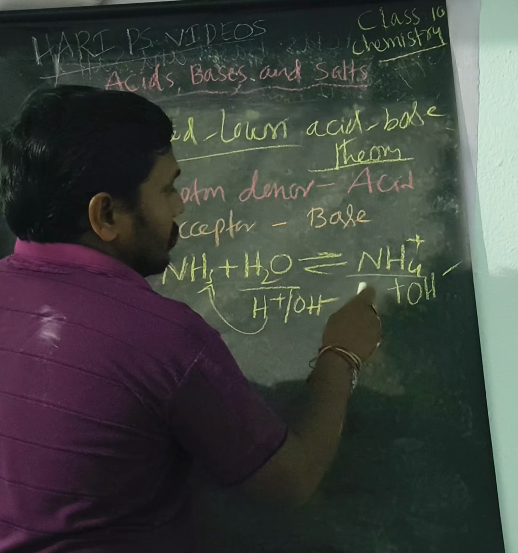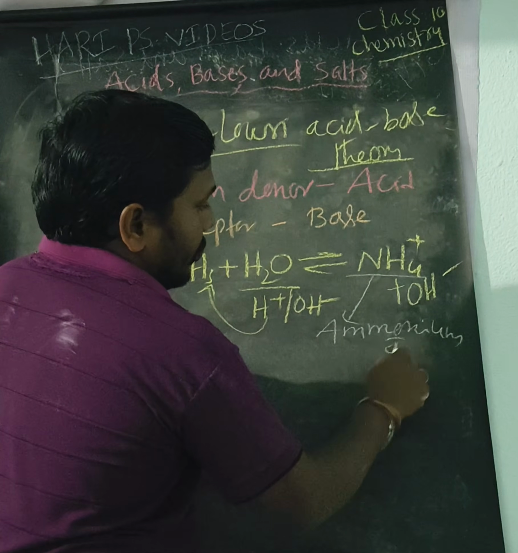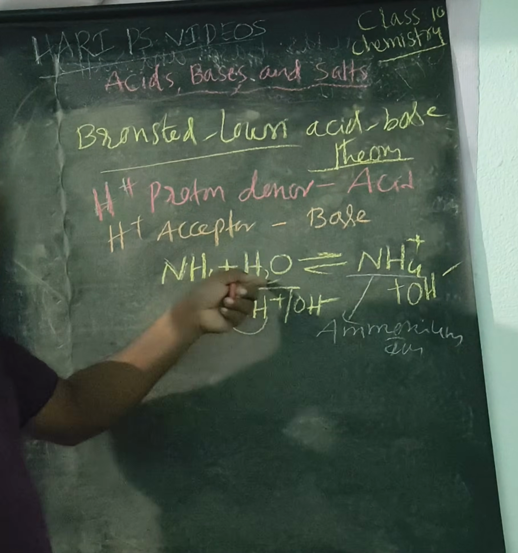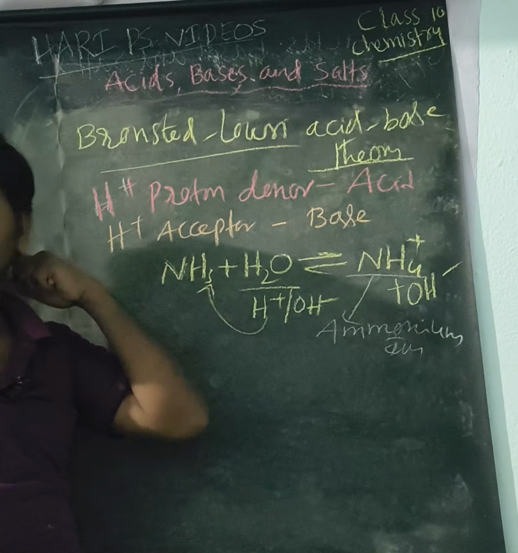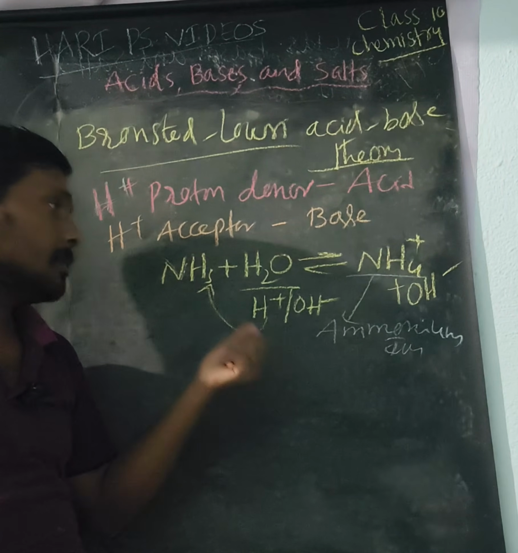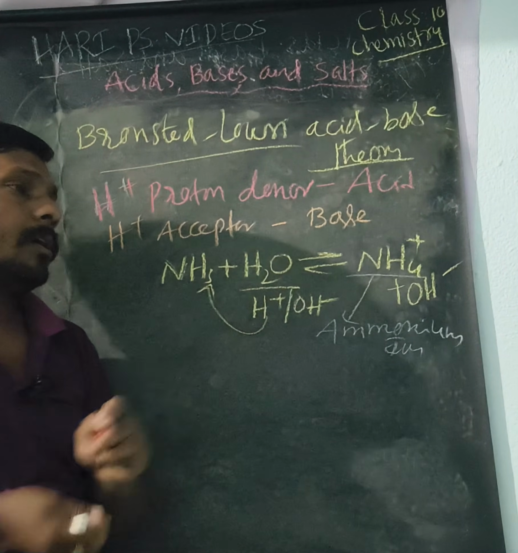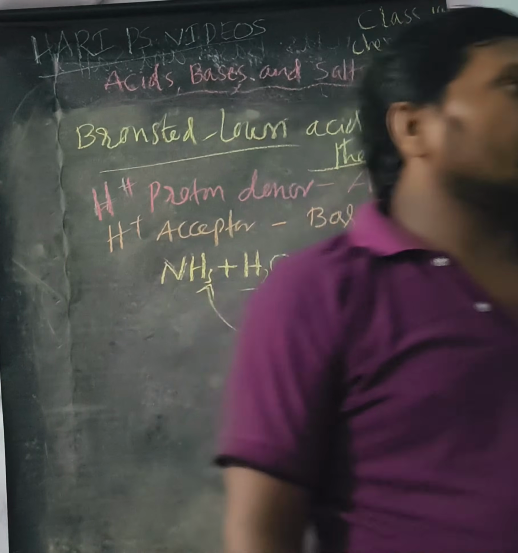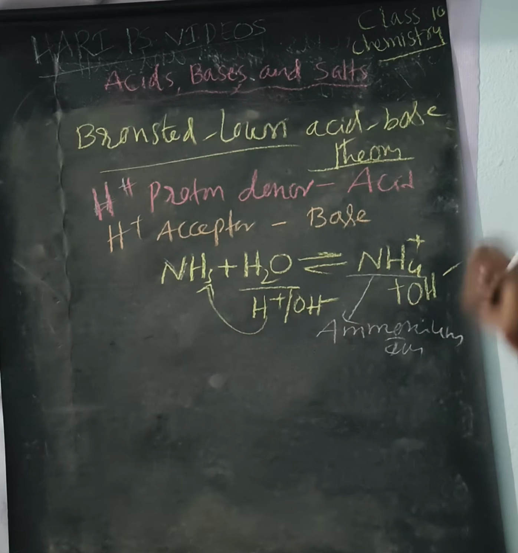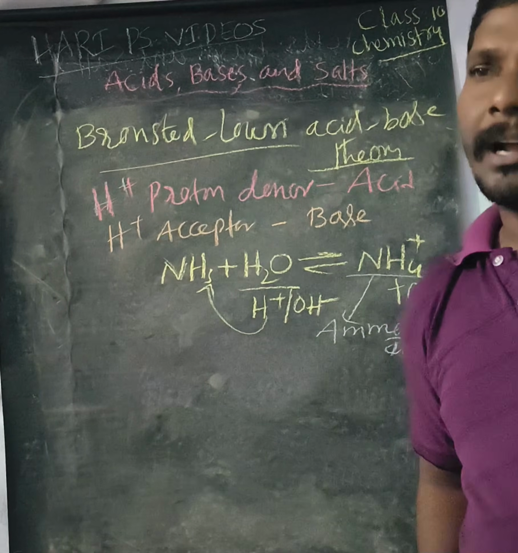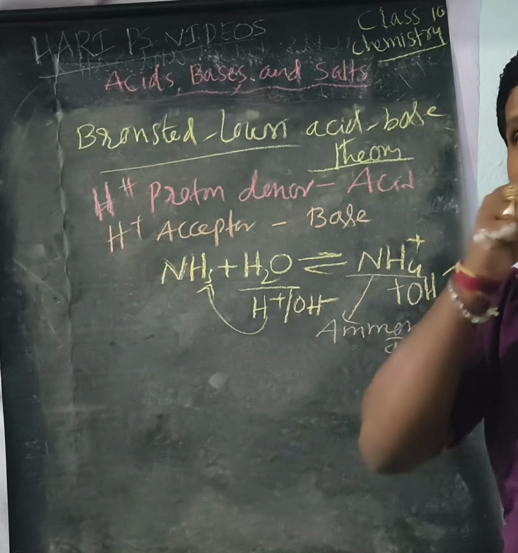So this is the ammonium ion. Here water is the H plus donor, the acid, and ammonia is the H plus acceptor, the base. It acts as a base because it accepts H plus from the water. In this way we can identify Bronsted-Lowry acids and bases. This theory also has some drawbacks, which you do not need in class 10; you will learn more clearly in higher studies.